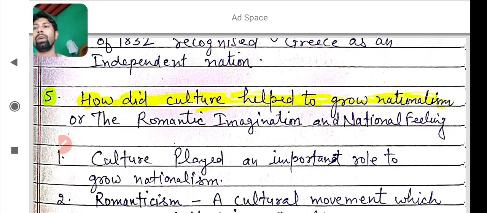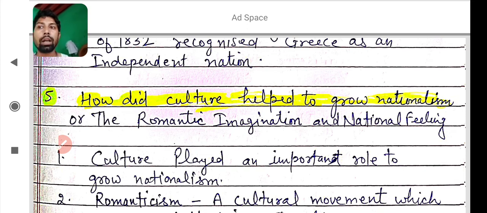Next major point of today is how did culture help to grow nationalism in Europe? You learned that some people revolted against the king, like Giuseppe Mazzini was one of those revolutionaries, and you also learned that people fought wars for their nationalism, for their independence.